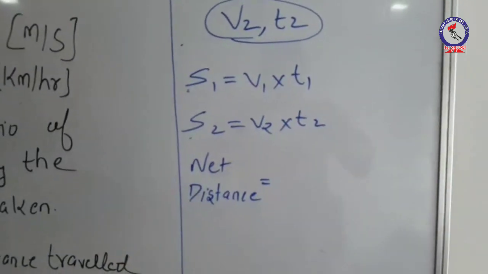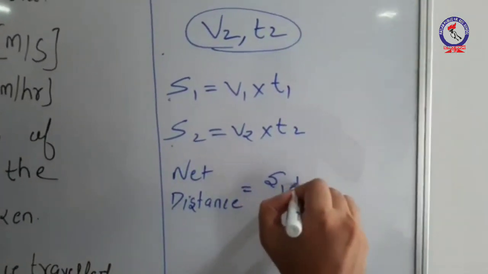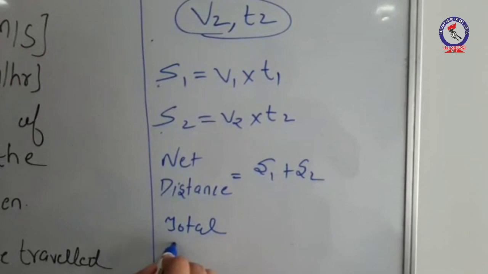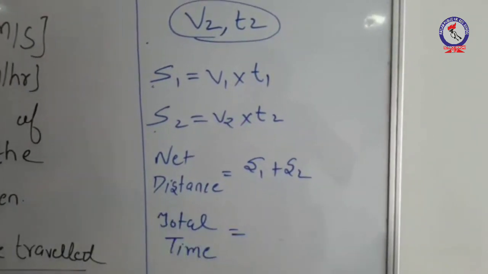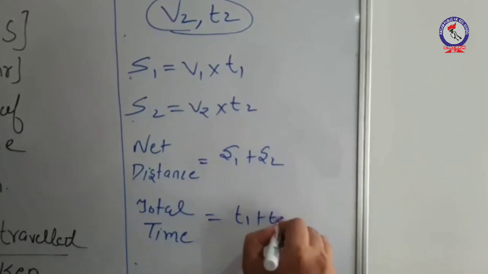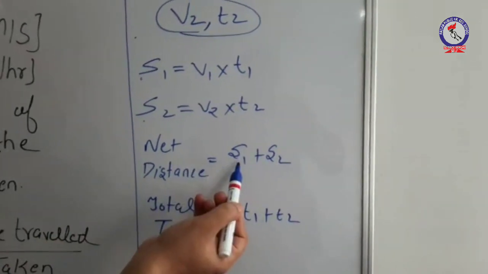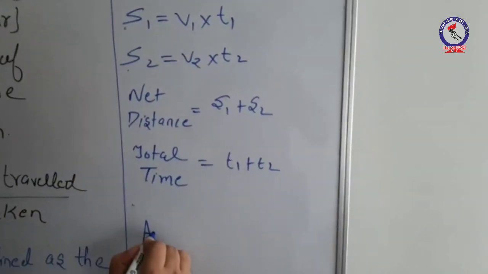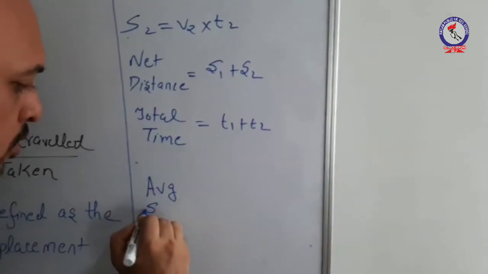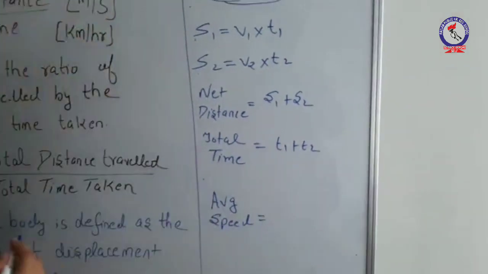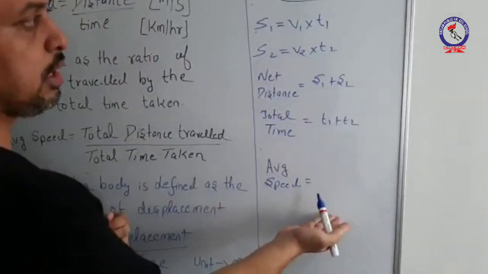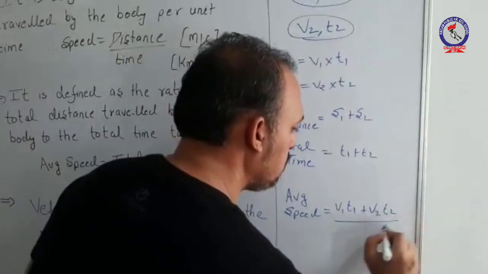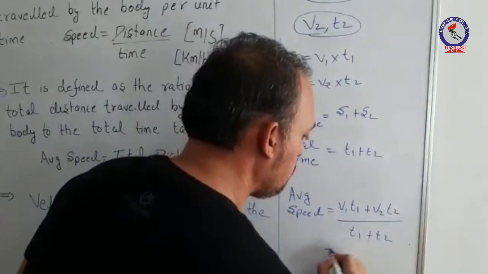Therefore, the total distance traveled by the body is s1 plus s2, while the total time taken by the body is t1 plus t2. We know that the value of s1 is v1 into t1, and s2 is v2 into t2. So substituting in average speed, total distance upon total time, total distance, that is v1 t1 plus v2 t2, upon t1 plus t2.